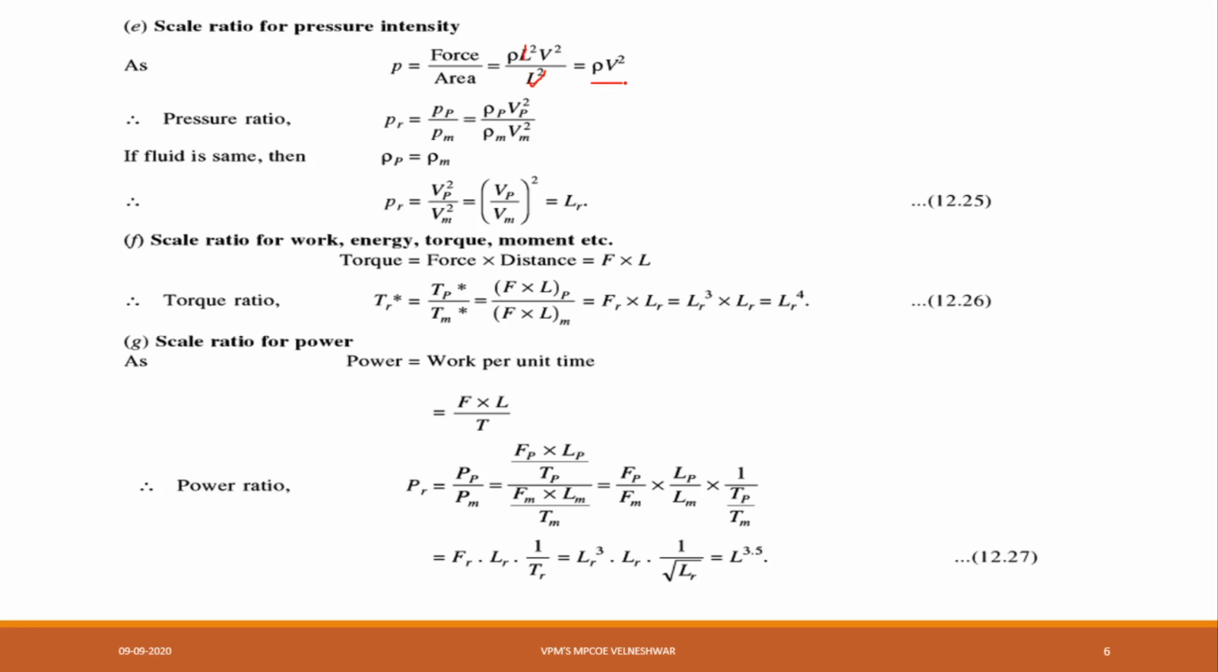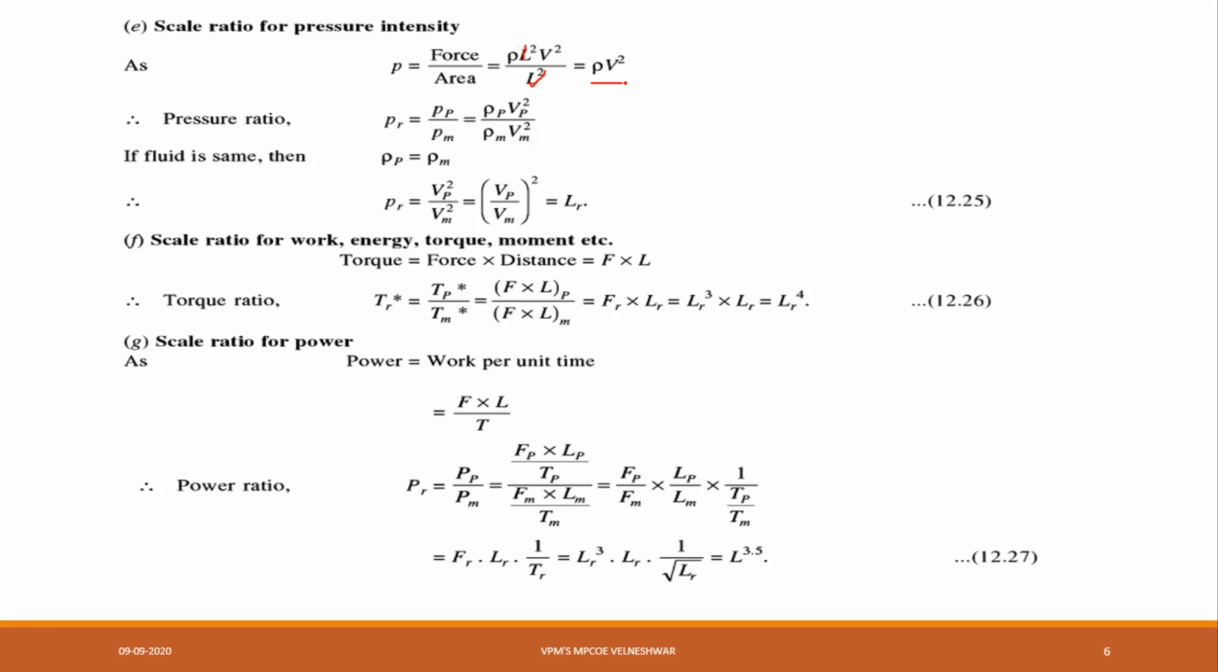Now pressure ratio Pr is equal to pressure prototype upon pressure model. Okay, then that is nothing but rho p into Vp square divided by rho m into Vm square. Now what we have seen, the fluid will be same, that is rho p is equal to rho m, because density is same. Okay, because here all densities are same, so for this purpose here we will take density as same, that is